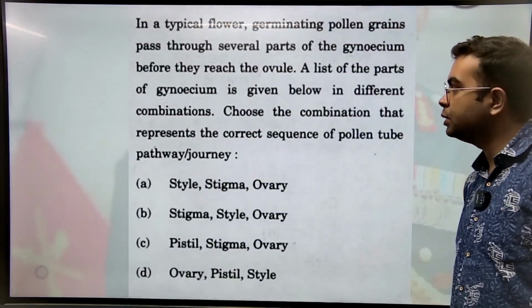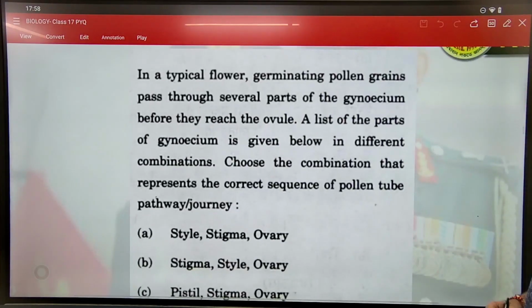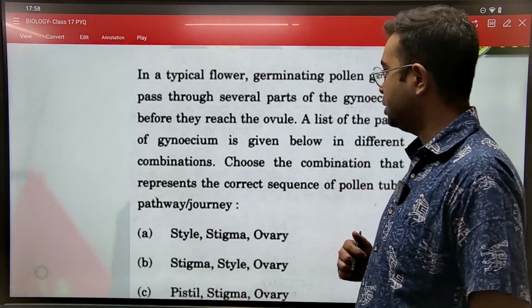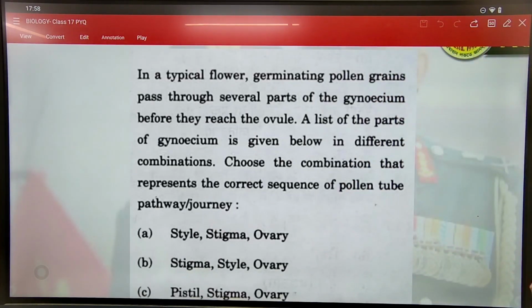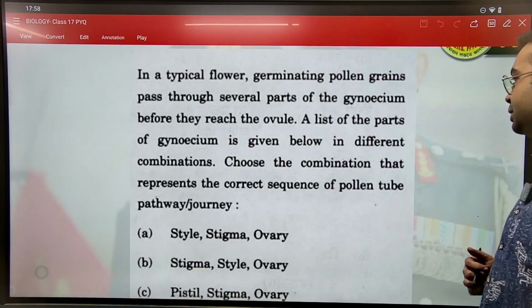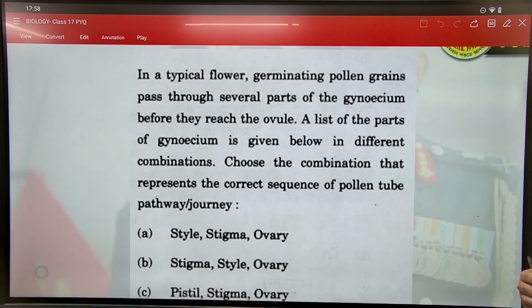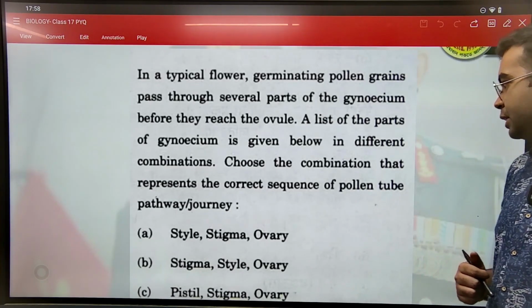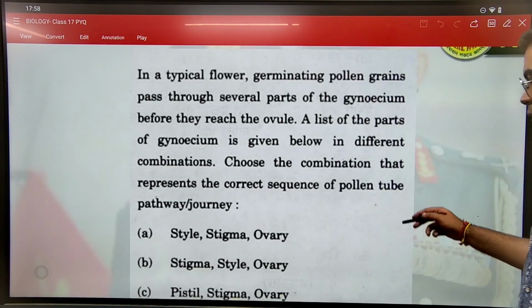Coming to the next question. In a typical flower, germinating pollen grains pass through several parts of the gynoecium before they reach the ovule. A list of the parts of the gynoecium is given below in different combinations. Choose the combination that represents the correct sequence of the pollen tube.